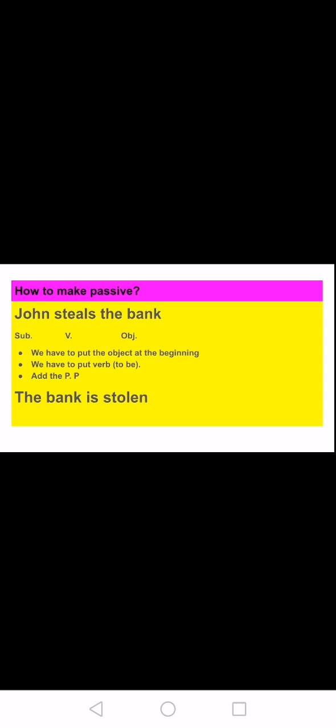The bank is stolen. We put bank at the beginning, then we put is because it's singular, then we put the past participle at the end. Steal, stole, stolen. Stolen is the past participle. Examples.